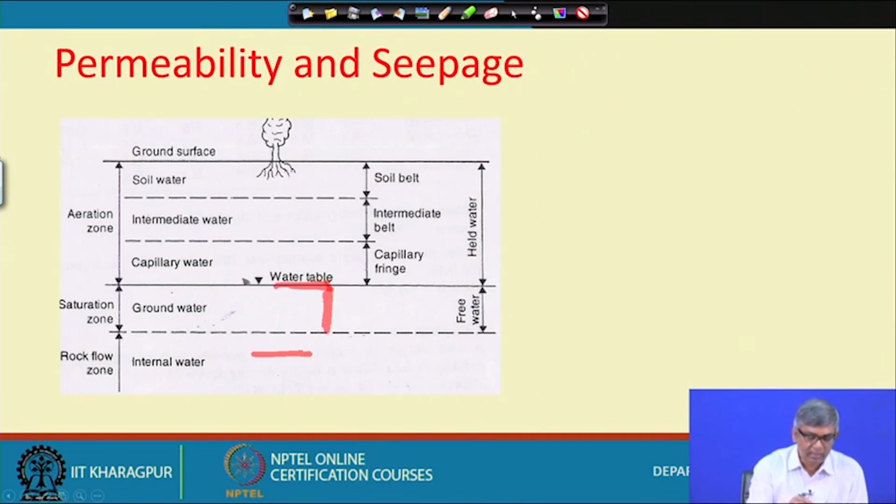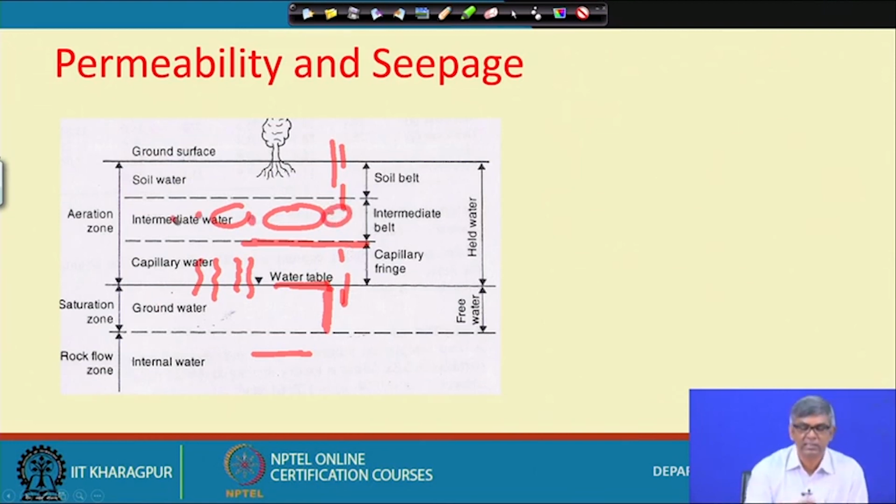And then because of capillary rise like this, if the particles are fine, water will be raised up and it will be saturated up to this. That is called the capillary fringe. And then the intermediate belt, that means this zone, because of absorption and other properties, surface tension etc., when water drops here it goes downward and joins the water table, but still some part of the water will be retained by the soil, that is intermediate water.